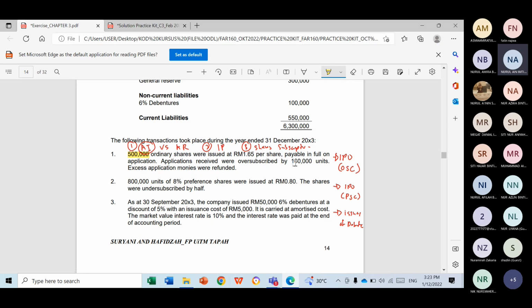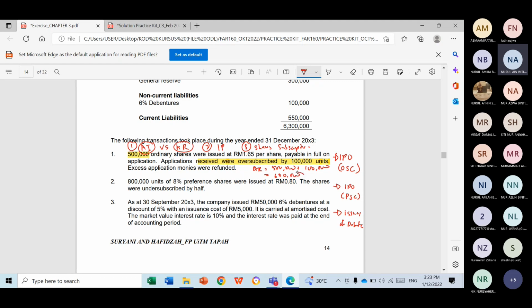It's not counted yet, but you know you have received 100,000 more compared to what you issue. Therefore, the amount that you receive is 500,000 plus 100,000, which is 600,000.